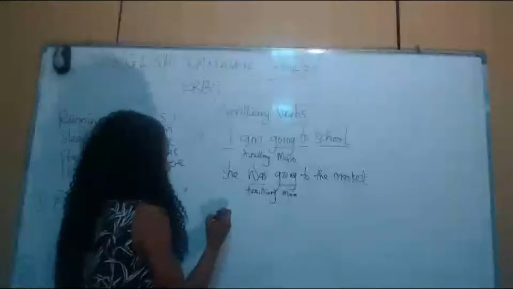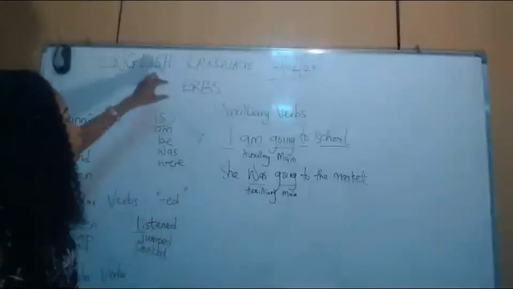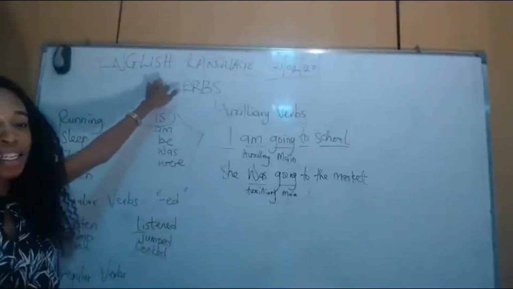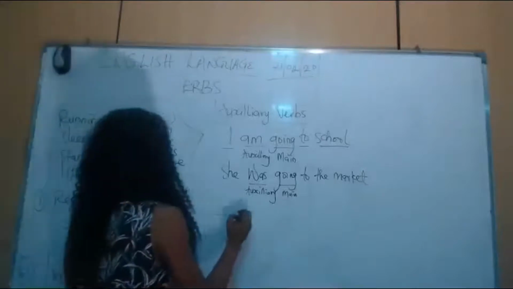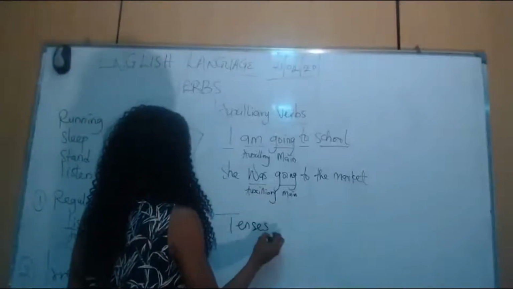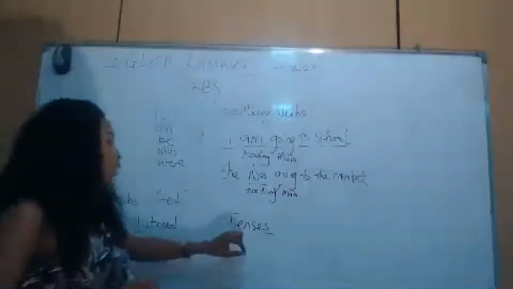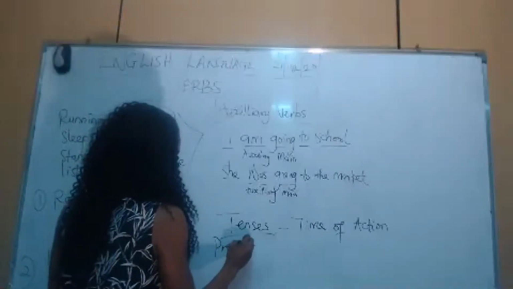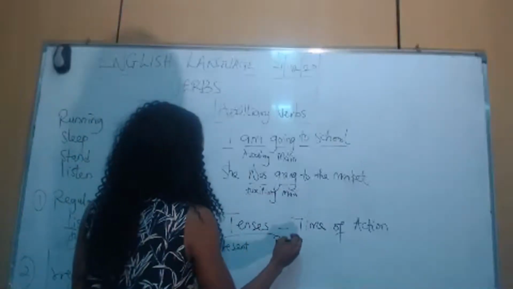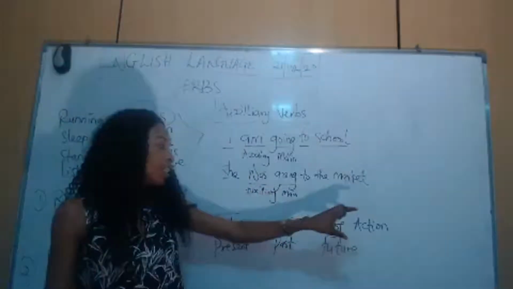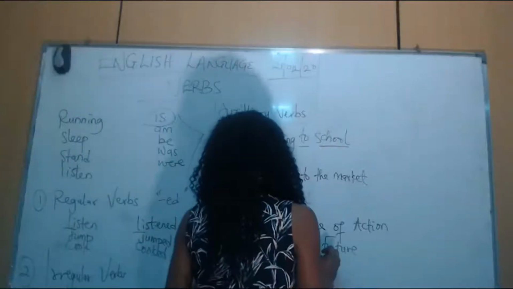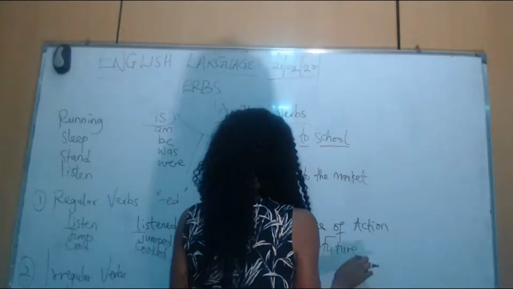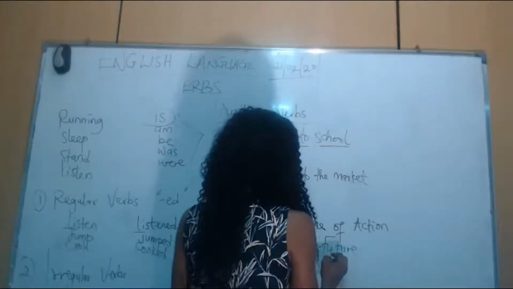All right. Now we have different types of tenses. Tenses are only seen in the verbs. Tense is simply the time of the action. The past tells you the time of the action has happened, while the future tense tells you that the time of the action will be later.